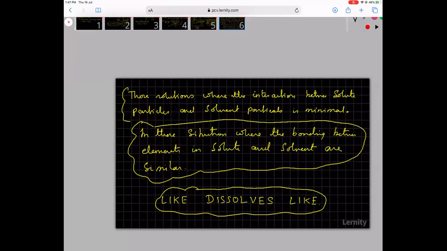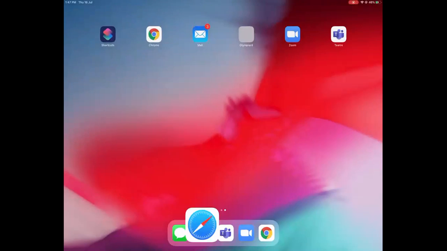Then HCl is electrovalent, HCl dissolves in water. That is because water is polar, HCl is also polar. So polar, they are like. So they will dissolve. Water also has some electrovalent character. As a consequence, electrovalent salts also dissolve in water. Because water dissolves both covalent, polar and electrovalent compounds, water is called a universal solvent. Okay. So that's a 2-mark question for you. Why is water called a universal solvent? Here was the answer. So if you can make some notes, I will look at your queries and answer.